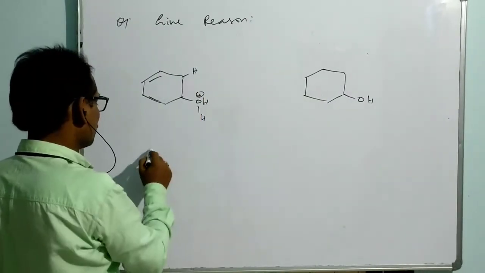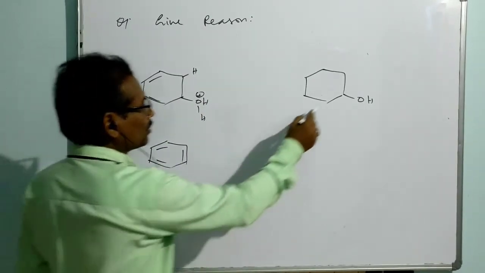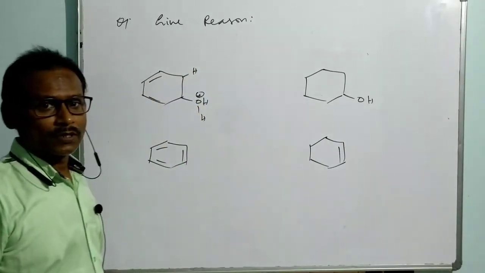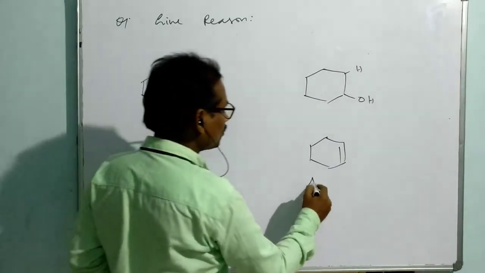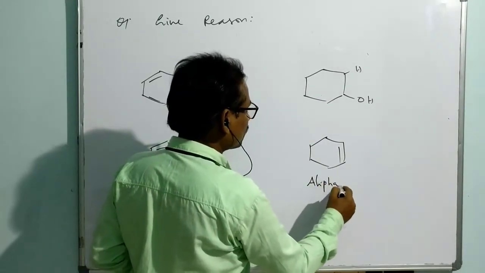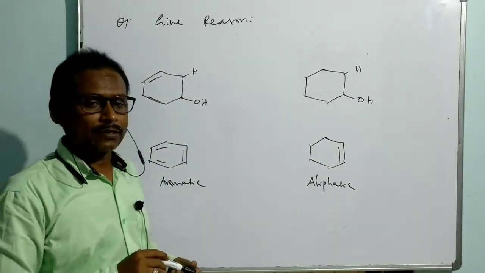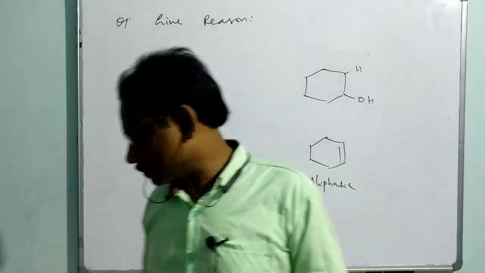Once the water is eliminated, it is converted like this. But here, when water is eliminated, it is converted like this. Because it is aromatic, because it is benzene, but the other is still aliphatic. That's why the removal of water from the first case is easier compared to the second case. So in this way, questions will arise based on aromaticity.